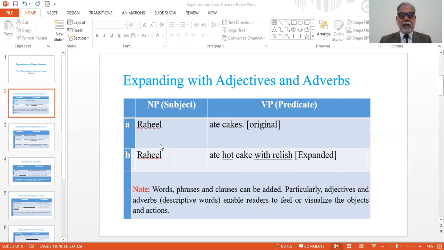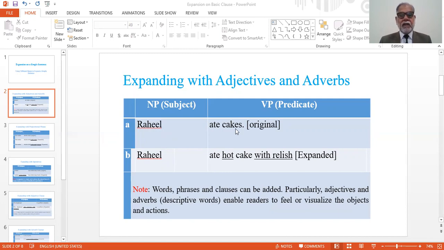For example, the first sentence is Rahil ate cakes. This is a simple basic sentence, and Rahil is subject and ate cakes is verb phrase, or predicate.